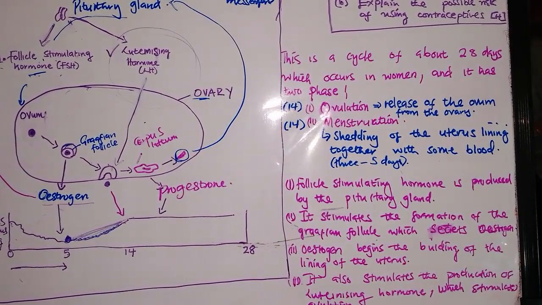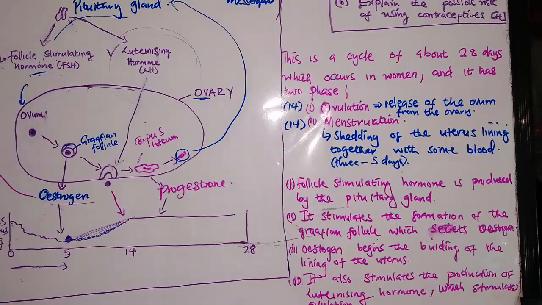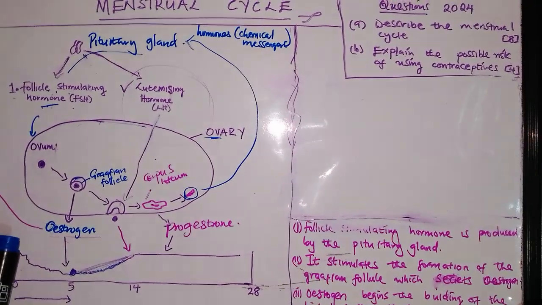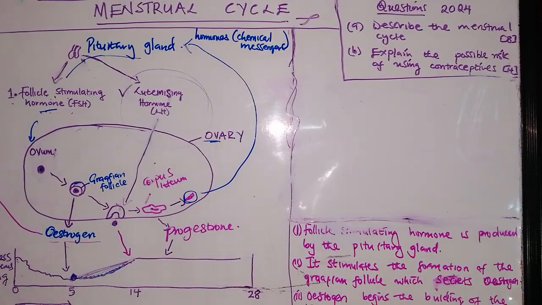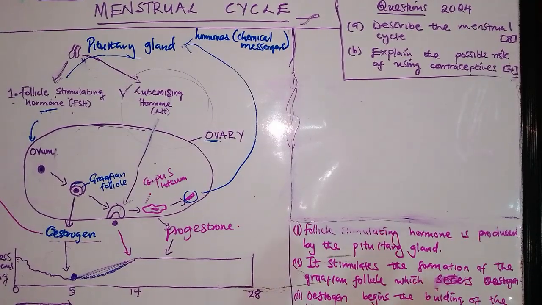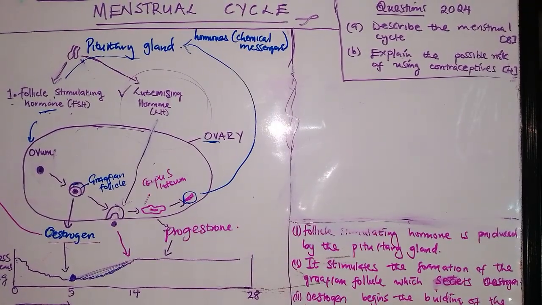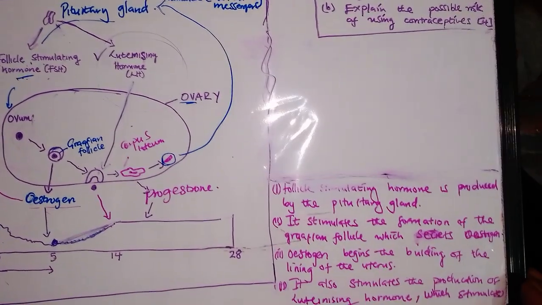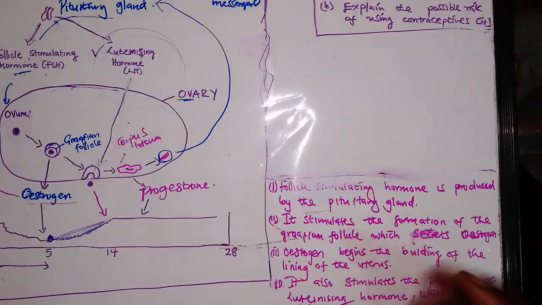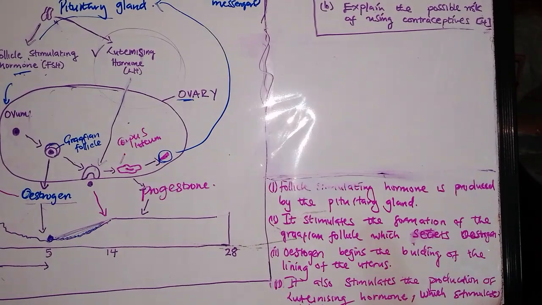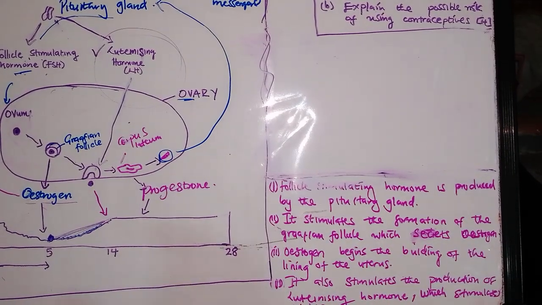So now how can you write this in the form of an essay? Okay, so now that we have understood the meaning of the diagram, we are going to see how you can write an 8 marks essay. So I've already started. We said that the first stage is the follicle stimulating hormone is produced by the pituitary gland. Why? Because the egg is not fertilized and the corpus luteum is destroyed.